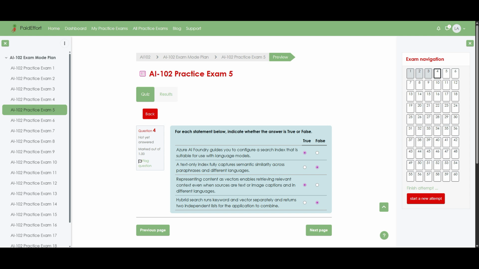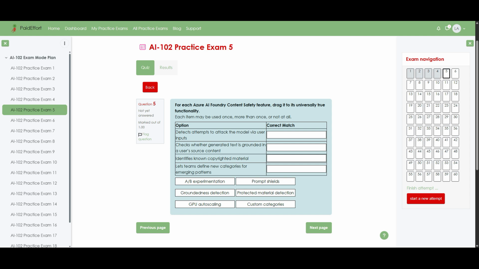Moreover, when we convert content into vectors using embeddings, similar meanings end up close together in vector space, so we can retrieve relevant context even from captions or other languages. Hence, the third statement is true. Finally, hybrid search combines keyword and vector relevance into a single ranked list, rather than giving you two separate outputs to merge manually, so the last statement is false.